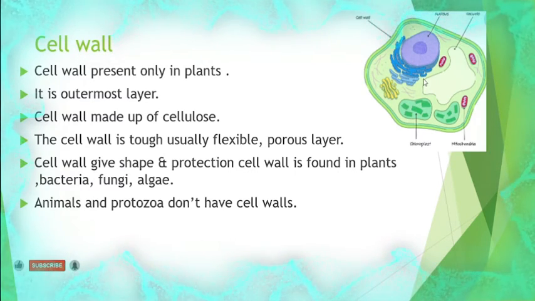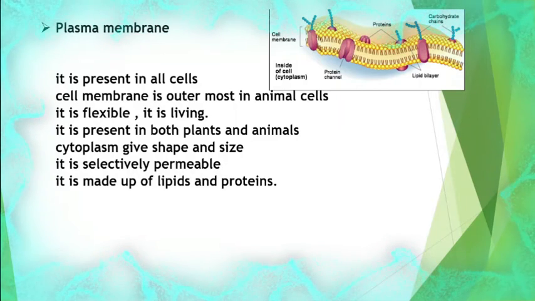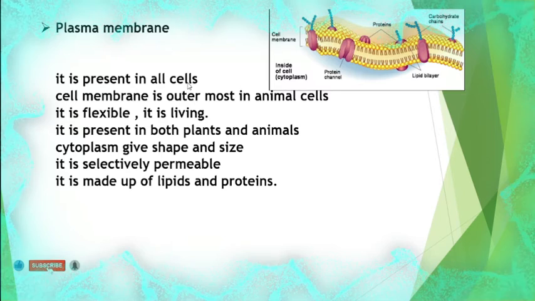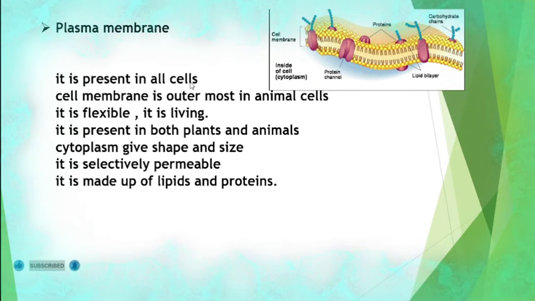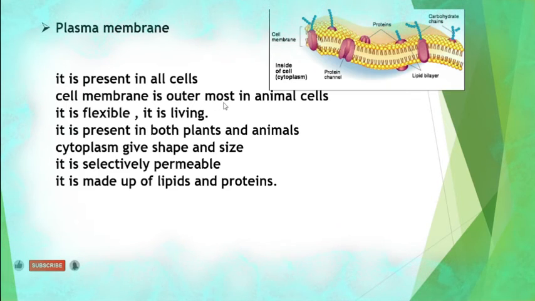Next, the plasma membrane, also known as the cell membrane. It is present in all cells. Plasma membrane is present in all cells, both plants and animals. The cell membrane is the outermost layer in the animal cell.